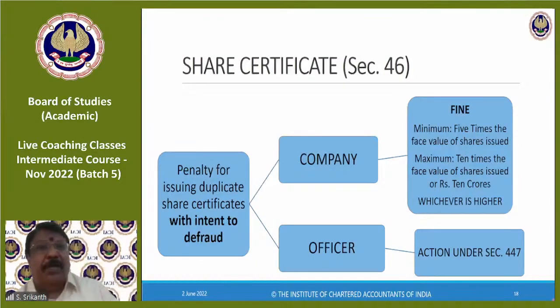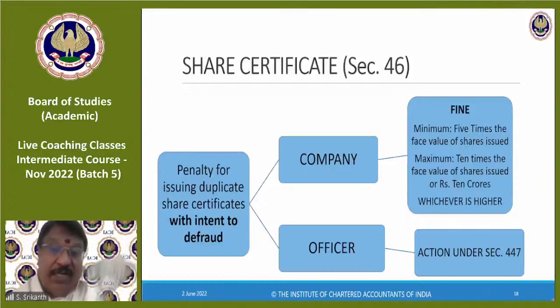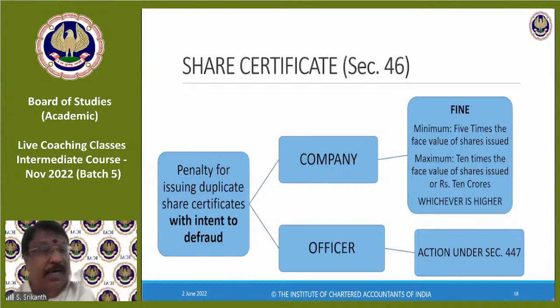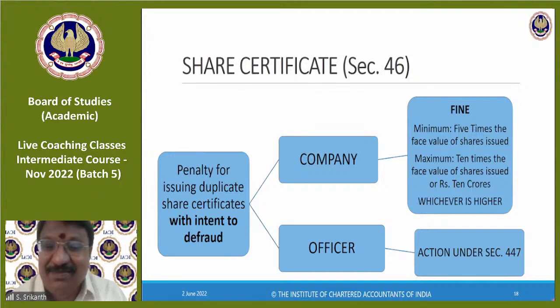They want to really punish. And in case of an officer who is in default, director or company secretary, action under 447. Do you remember? We studied it in prospectus. 447. 10 times, right? The amount, so on and so forth. So you have to be very, very careful.